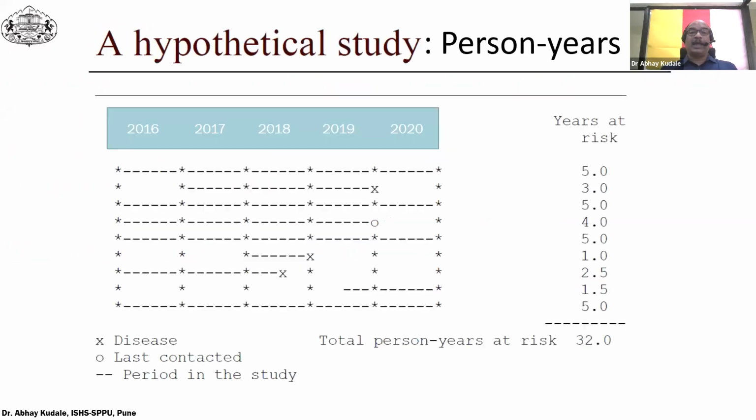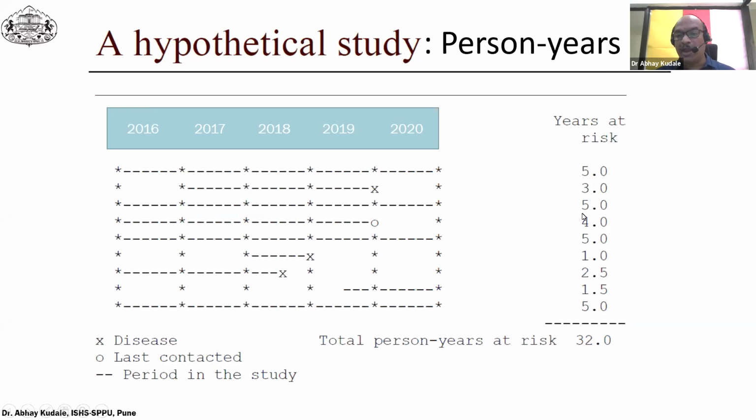And what is that person time at risk? Let's take this example of a hypothetical study, which is elaborating on person years at risk. These are the records of the last 5 years in which 9 individuals have been followed up, to know what their years at risk are. So this particular person has 5 years, 1, 2, 3, 4, 5 years at risk. This particular person who started in the second year has 3 years of risk because at the end of the third year he got the disease. So he is contributing just 3 years at risk.